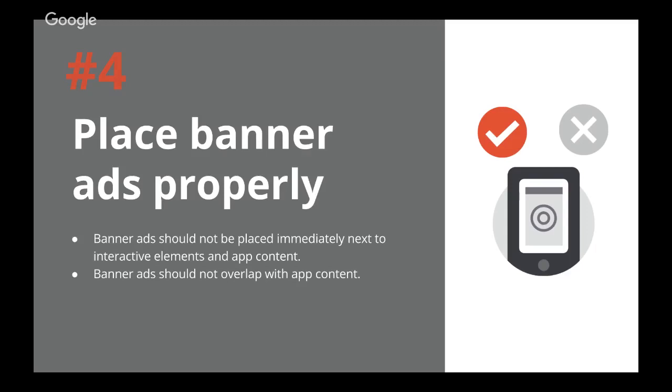Place banner ads properly. We want to make sure that ad placements do not lead to any kind of accidental clicks, and hence we ask our developers to place banner ads in such a way that they are not placed immediately next to interactive elements and app content. For example, a navigational button, which could possibly cause an accidental click. Also, do not place banner ads so that they overlap with app content.